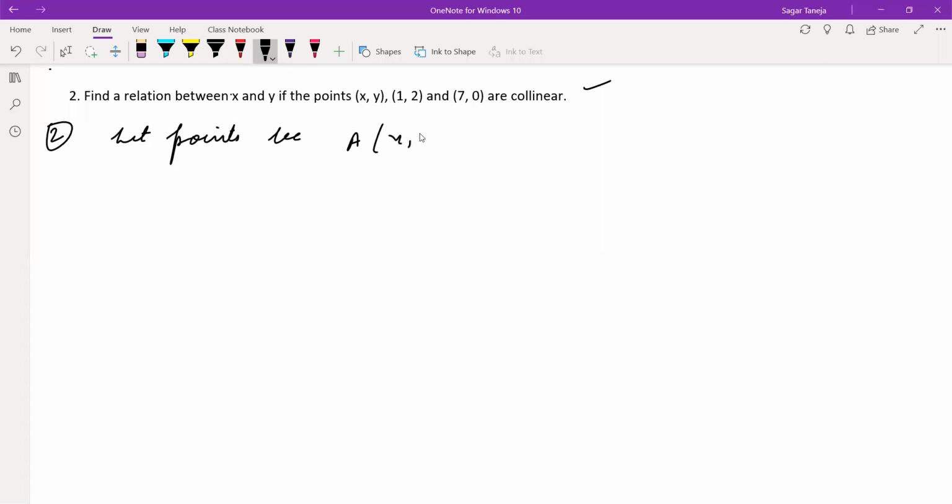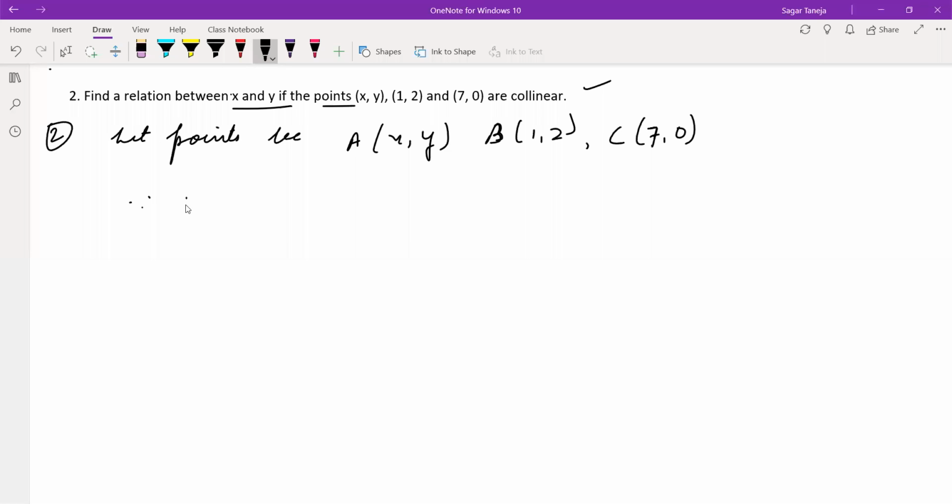So, okay, using the distance formula, let the points be A (x, y), B (1, 2), and C (7, 0). Find a relation between x and y if these points are collinear.